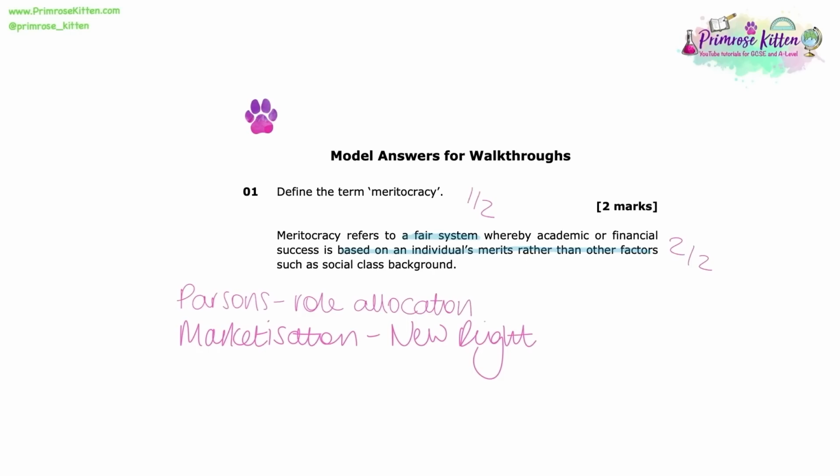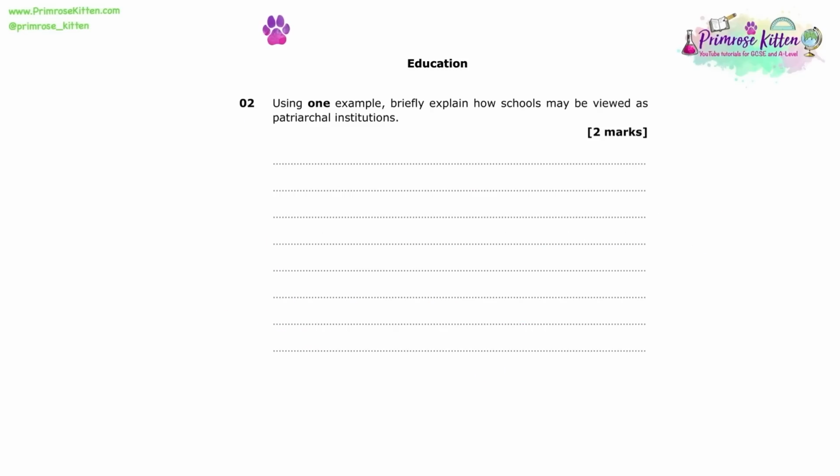And finally, you can also see how the answer is structured in terms of just either 2 short sentences or 1 longer sentence, no need at all for a paragraph. Using 1 example, briefly explain how schools may be viewed as patriarchal institutions, 2 marks.